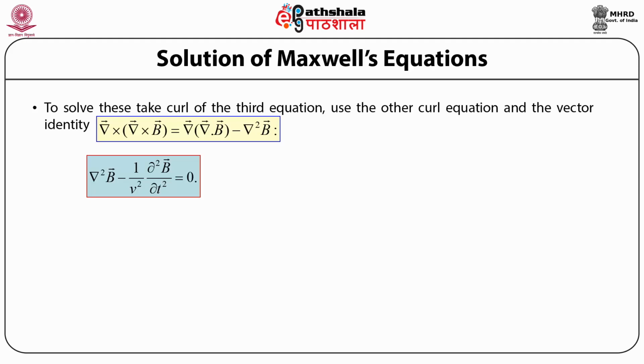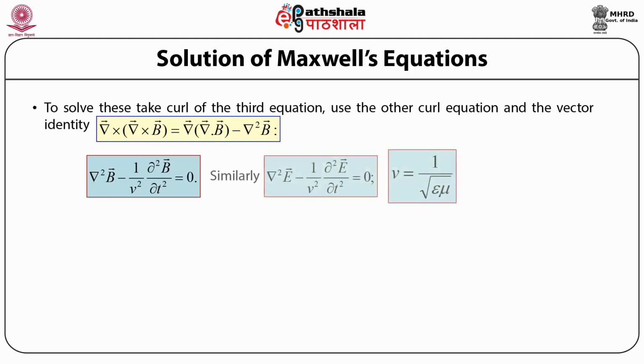So doing all this mathematical jugglery, we finally see that equation number 3 of the Maxwell's four equations that we've just written above takes the form: the Laplacian operator acting on the magnetic field induction vector B minus 1 upon v square times the double partial derivative with respect to time of the magnetic field induction vector B is equal to 0. Here v represents the wave velocity and is equal to 1 upon under root of mu times epsilon.